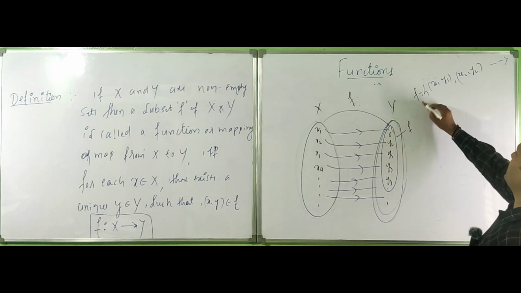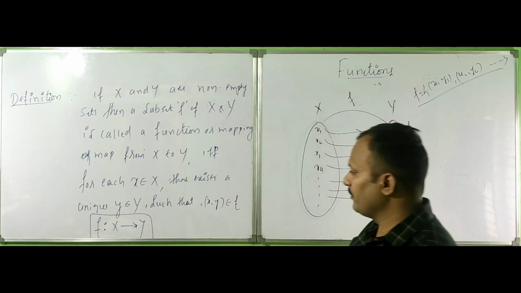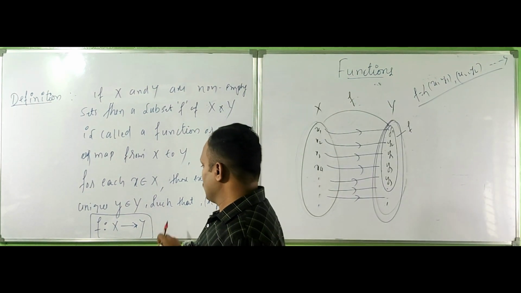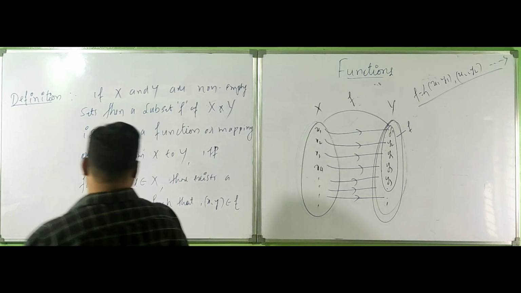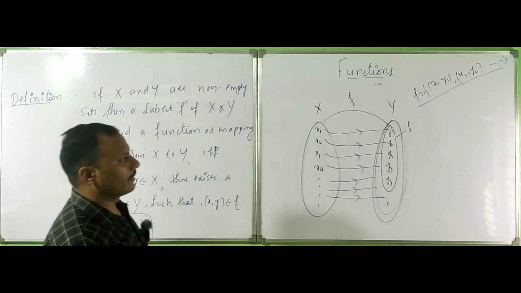This combination, x1, y1, x2, y2, x3, y3, and so on up to infinity, is denoted by f from capital X to capital Y.